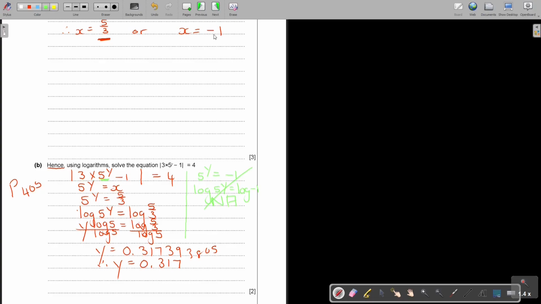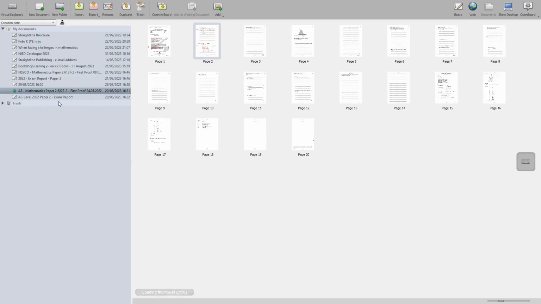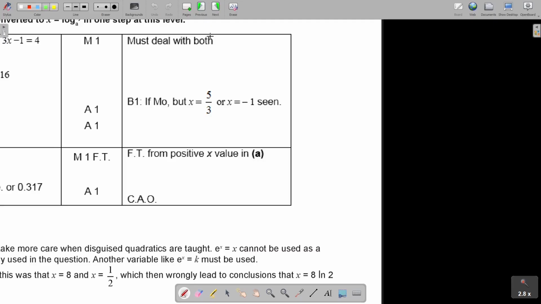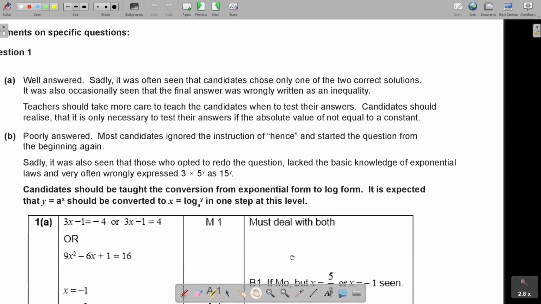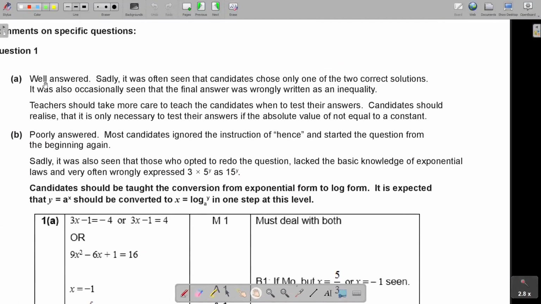Okay, now let's go and see what the report is telling us. So we go to the report, and we come back. Oh, this is nice. They say it was well answered. Sadly, it was often seen that candidates choose only one of the 2 correct solutions. No, both were correct. It was also occasionally seen that the final answer was wrongly written as an inequality.